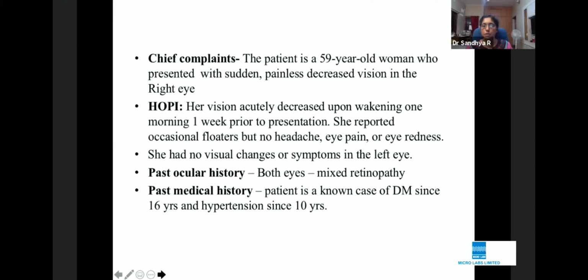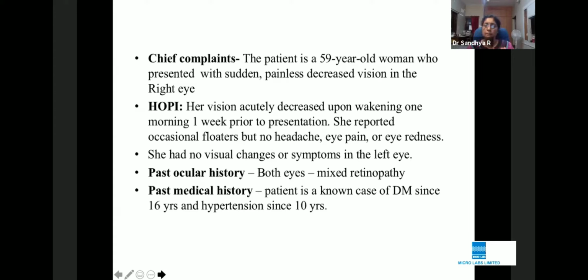First, I'll be a postgraduate and present a case. Here is a 55-year-old woman who presented with a sudden painless loss of vision in her right eye, and it classically says visual acuity decreased upon waking up in the morning. So this is one important clue for all the postgraduates. In artery occlusion, the patient typically says that while seeing, there was a blackening and the vision went black. Whereas in a vein occlusion, after sleeping at night and lying down, the thrombotic process starts and it usually evolves over time. This is a very classical history that we had.